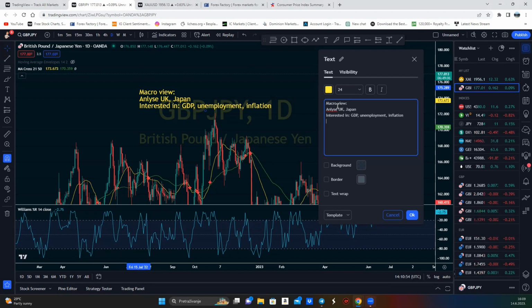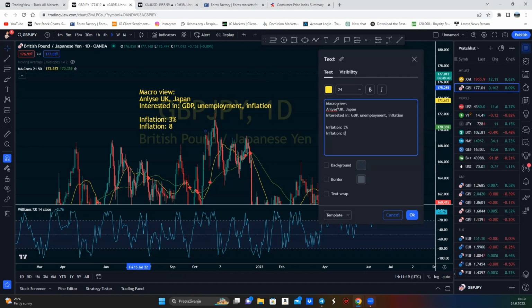And the theme all around the world this year and last year is inflation. Inflation in Japan, I think, is around 3%. Inflation, meaning CPI, in the United Kingdom is around 8%.